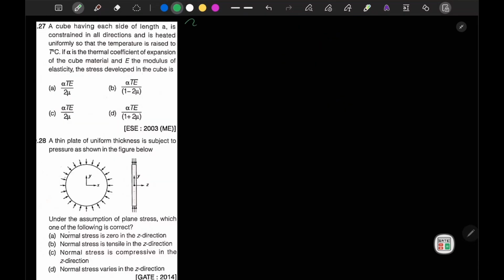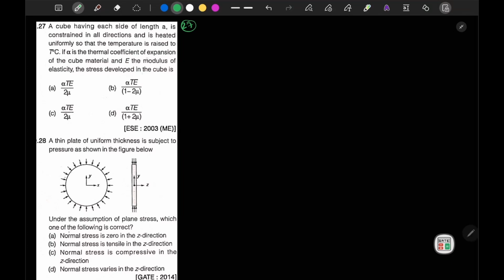Now in question number 27, it is mentioned that a cube having each side of A is constrained in all directions and is heated uniformly so that the temperature is raised to T degrees Celsius. If alpha is the thermal coefficient of expansion of the cube material and E is the Young's modulus of elasticity, the stress developed in the cube is.